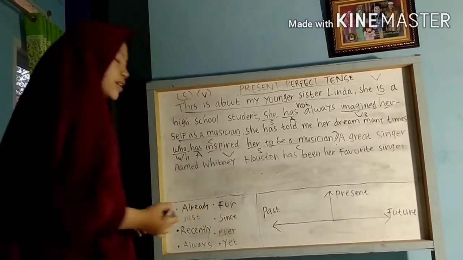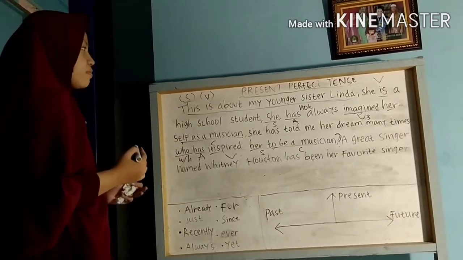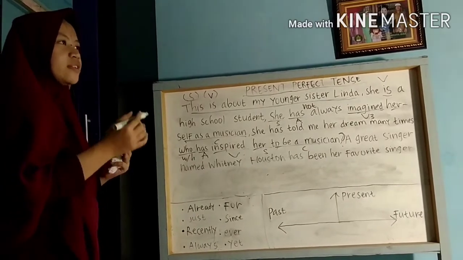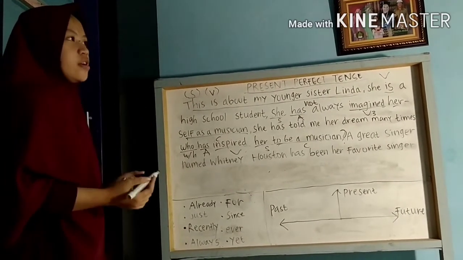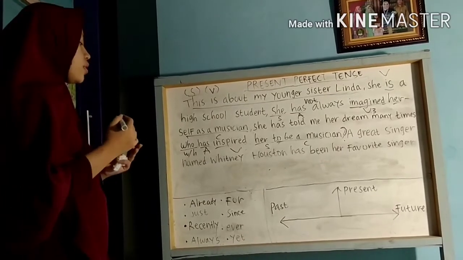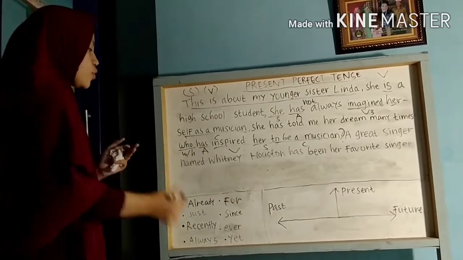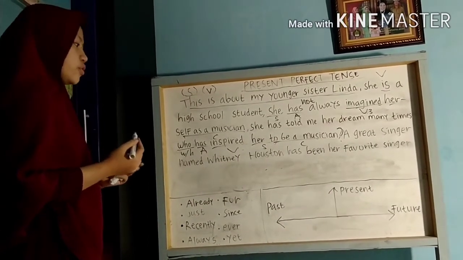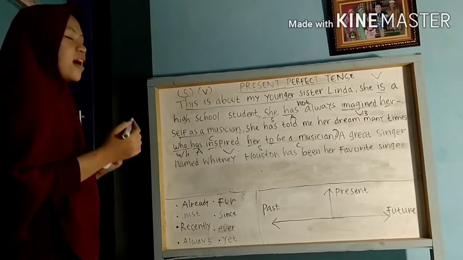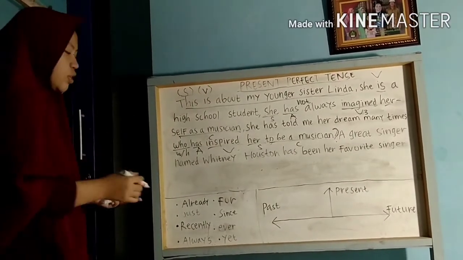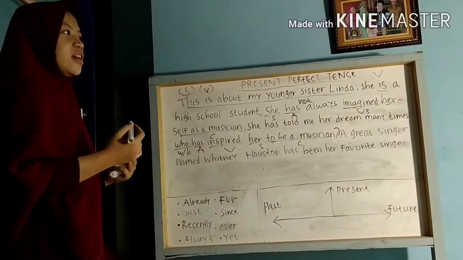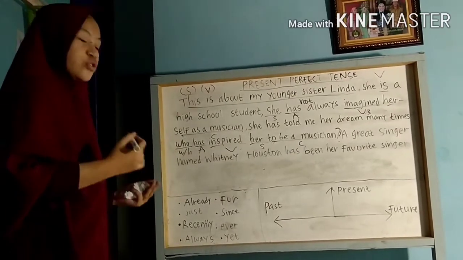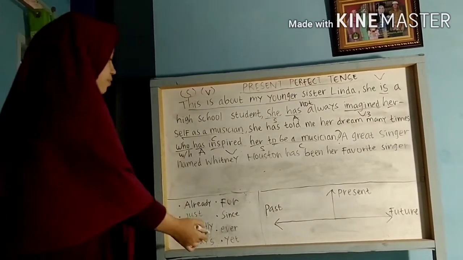And also since, similar to for, it is used to make the sentence clearer. For example, I have watched K dramas since I was in junior high school. So I began watching K dramas from when I was in junior high school until now.